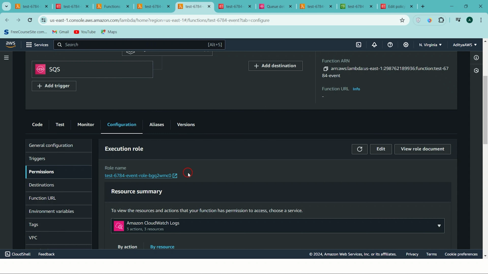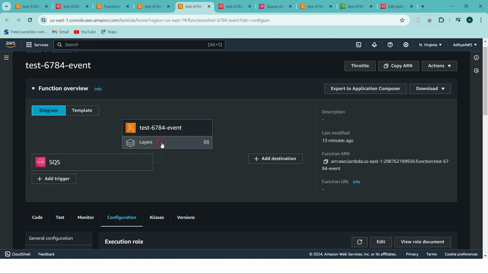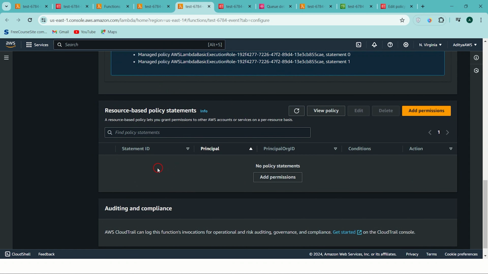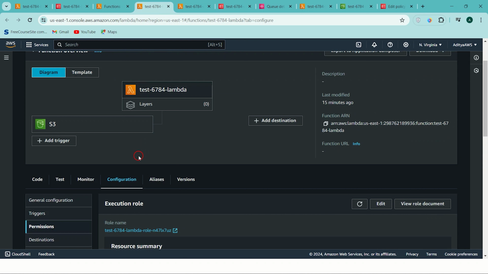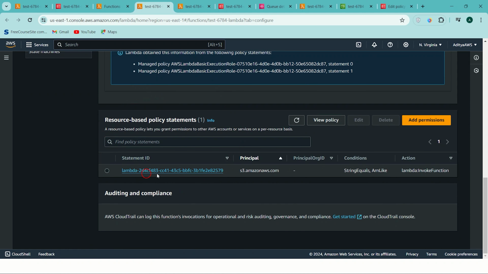This Lambda needs to access SQS, so that's why it has that execution role. But since Lambda is not invoked by SQS, and we are using Lambda to get the events from SQS, we don't need the resource-based policy. But in the S3 event notification, S3 is responsible for sending its notification to Lambda, so that's why we need resource-based policies here.